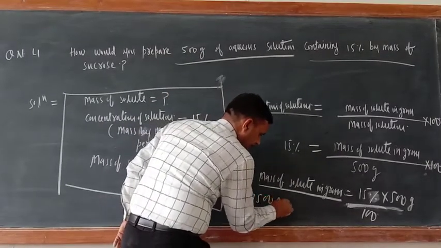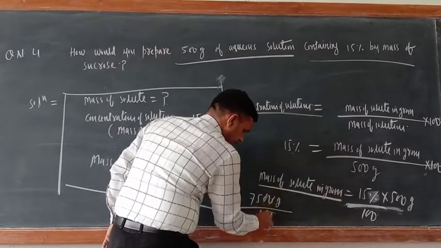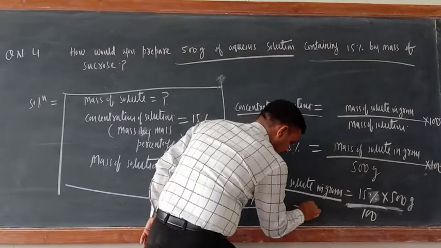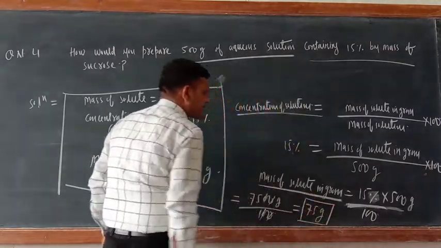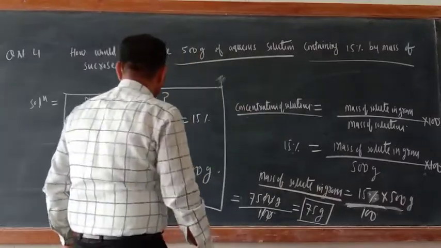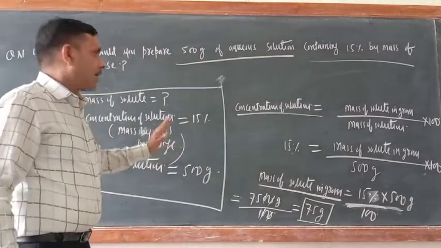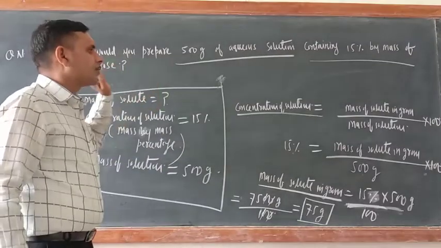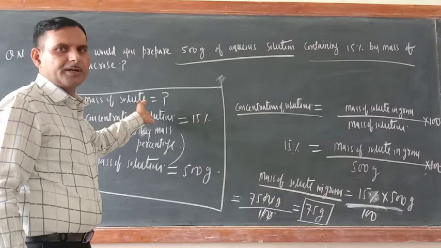Now solve this one, then this will be equal to 7500 gram divided by 100. So 0 cancel out. Now what is this one? 75 gram. So this 75 gram is the mass of solute in gram. And now, so mass of solute you have calculated. So mass of solvent can also be calculated.